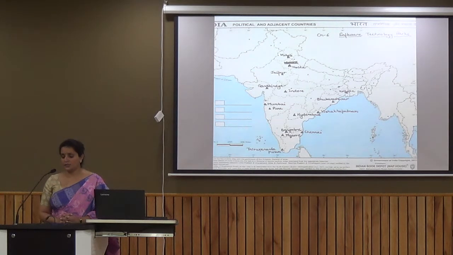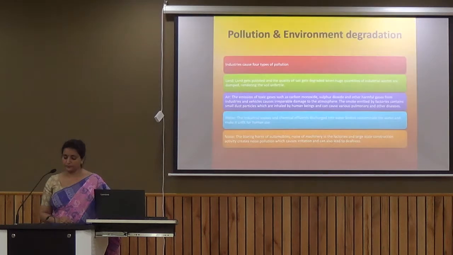Mohali near Chandigarh, Noida in Uttar Pradesh, Jaipur in Rajasthan, Gandhinagar in Gujarat, Mumbai, Pune in Maharashtra, Bangalore, Mysore in Karnataka, Chennai in Tamil Nadu, Hyderabad in Telangana or Andhra Pradesh. Then we have Vishakhapatnam, Bhubaneswar in Orissa, Kolkata in West Bengal. These are all the important software technology parks located in our country.